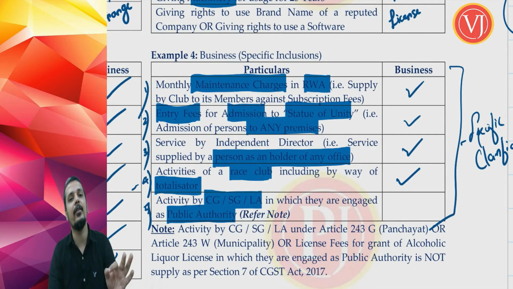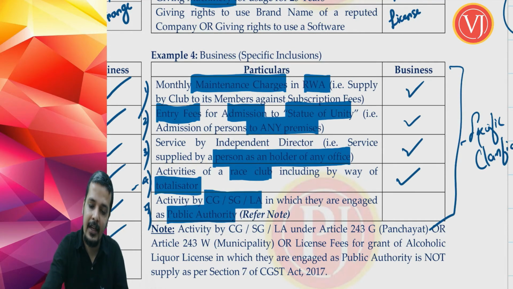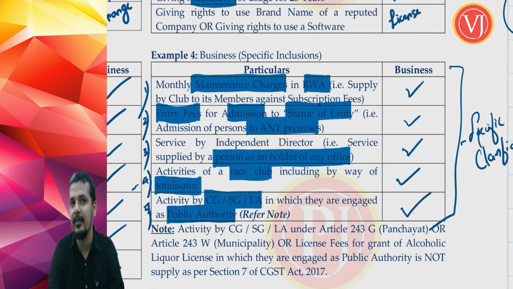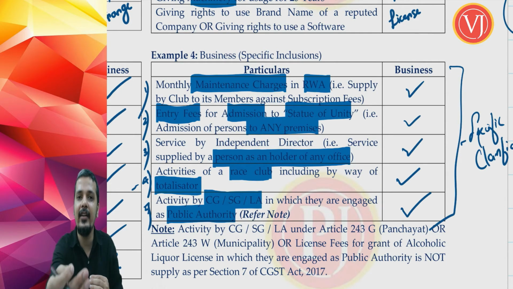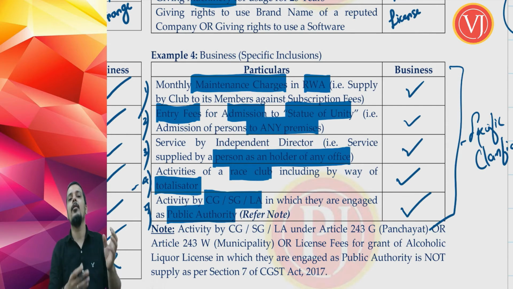Even activities of central government, state government or local authority, even when they are engaged as public authority, will attract GST and will be defined as business. My friends, if this point was not said to you, the normal understanding is, why should government pay GST? Government should pay GST for a simple reason, that it is an indirect tax. Government is not paying from its own pocket to itself. Government is collecting GST from you and paying it to the pocket of central government, state government or union territory, as the case may be.